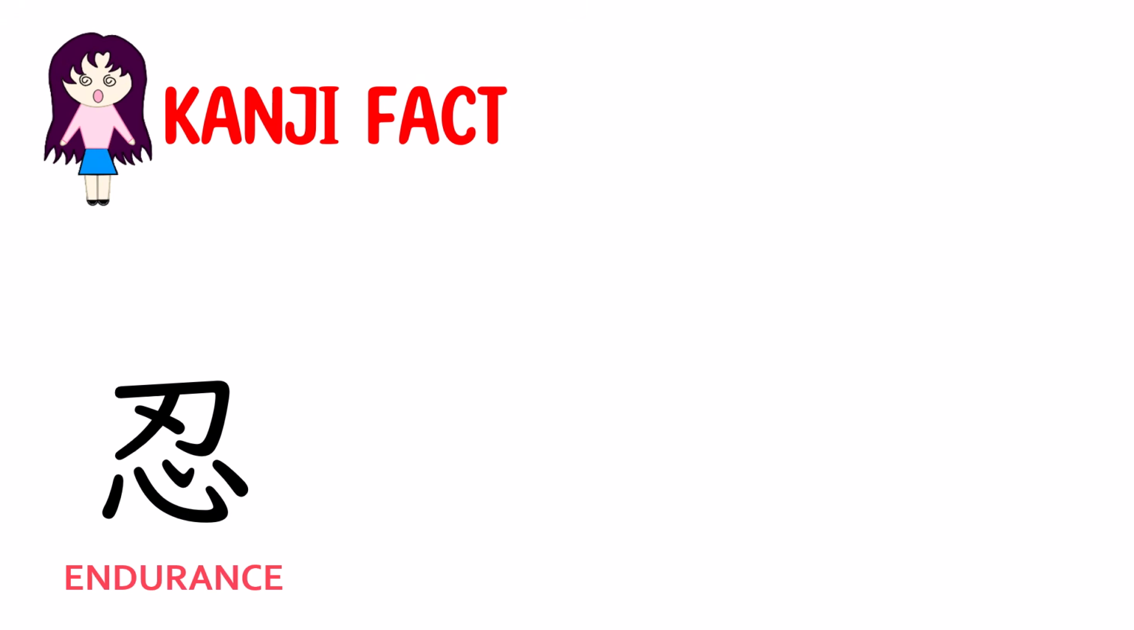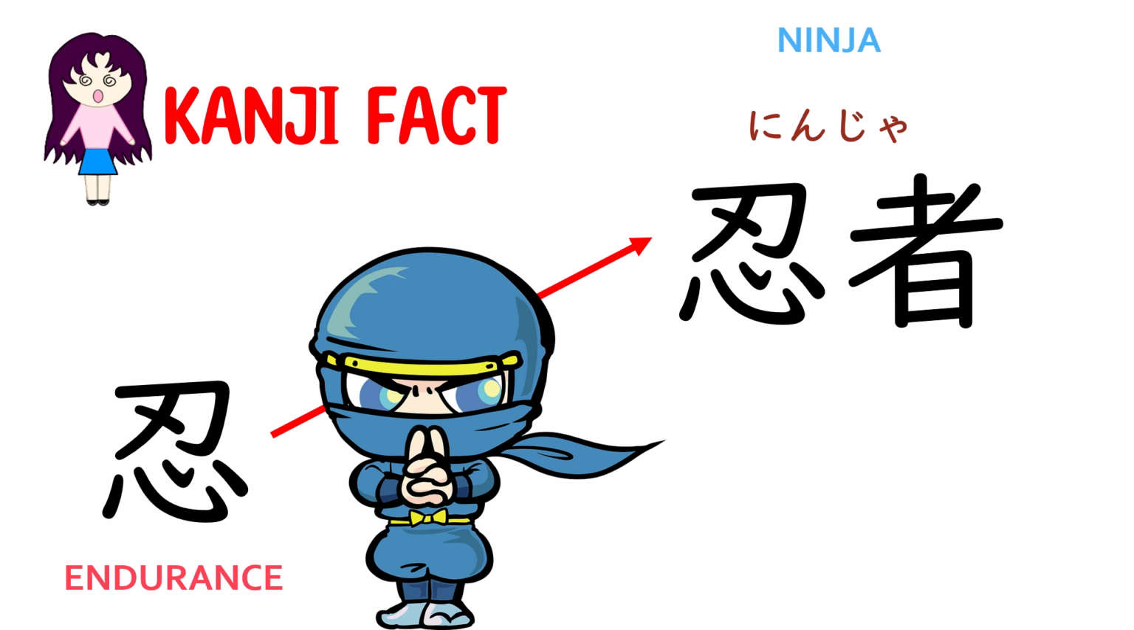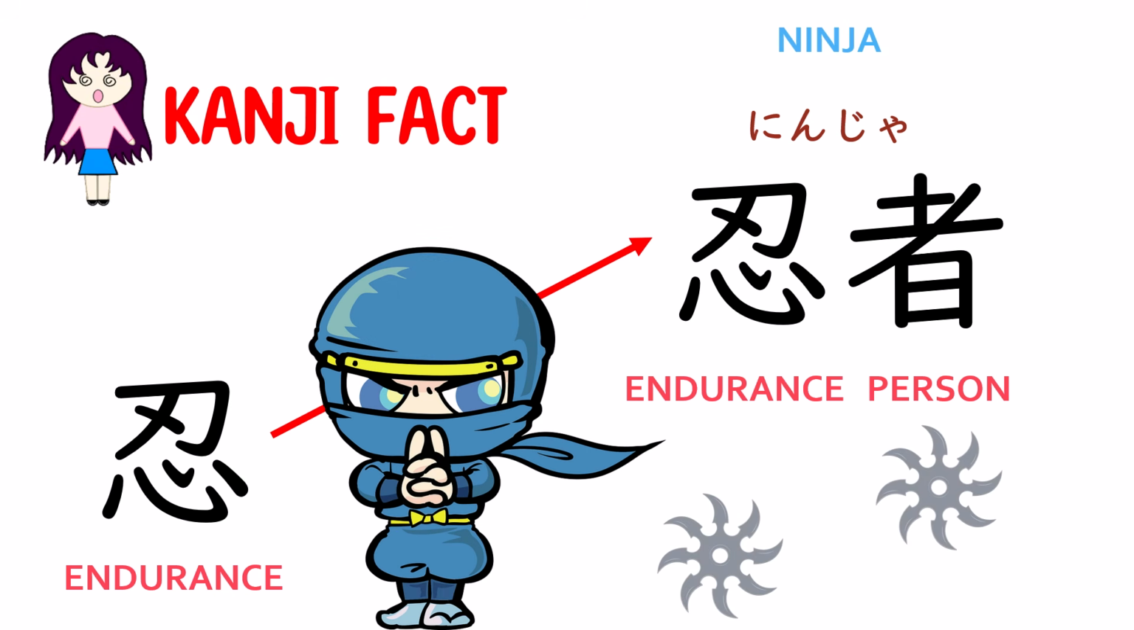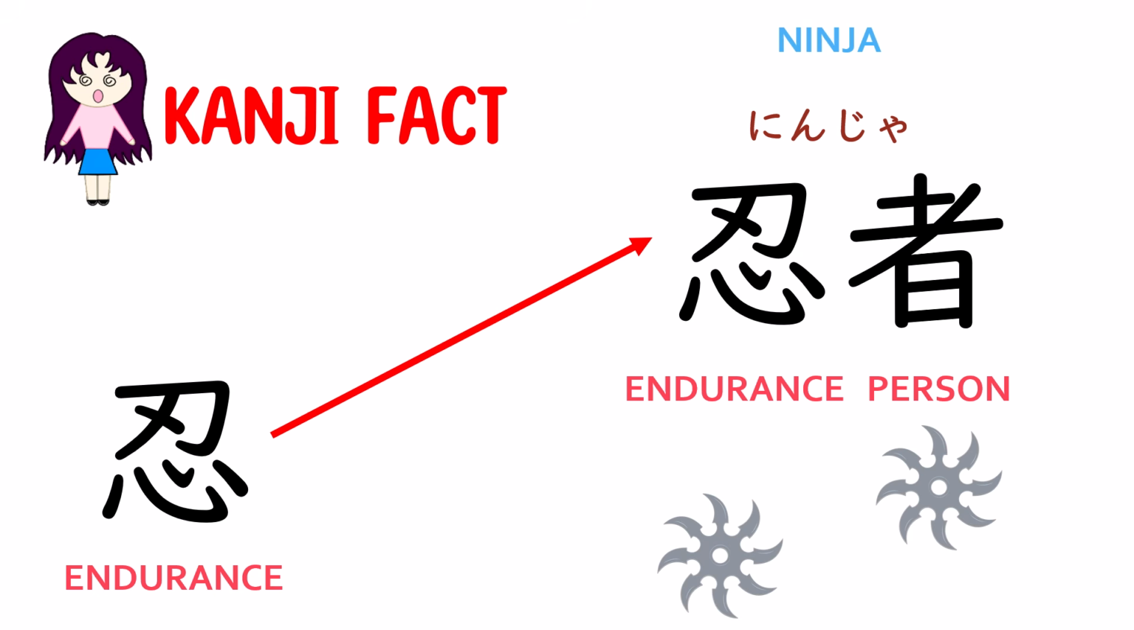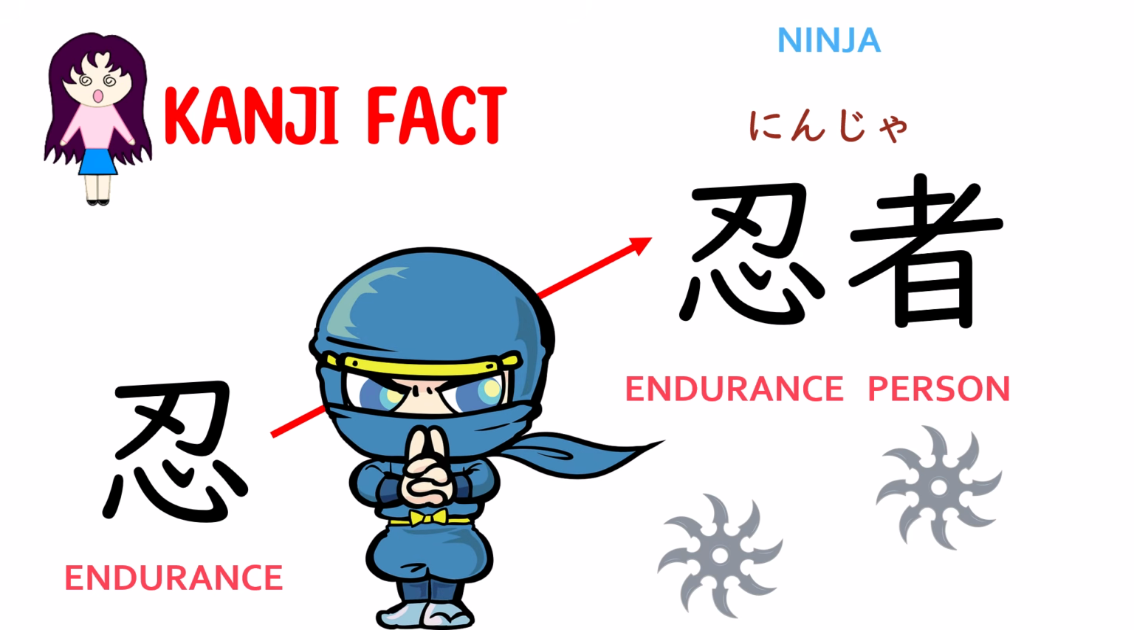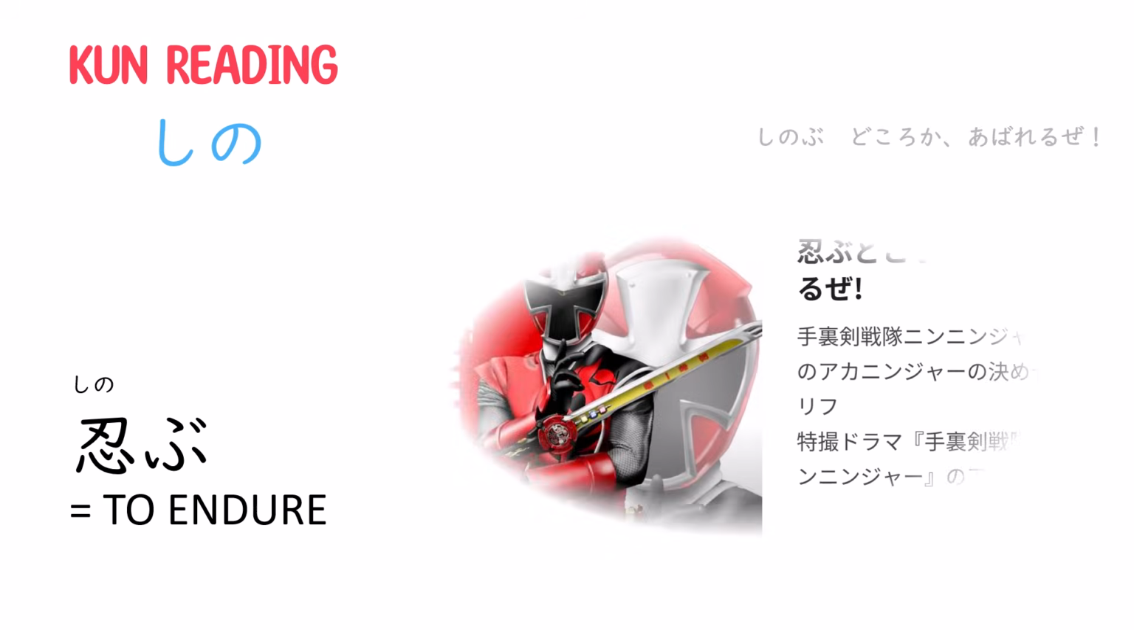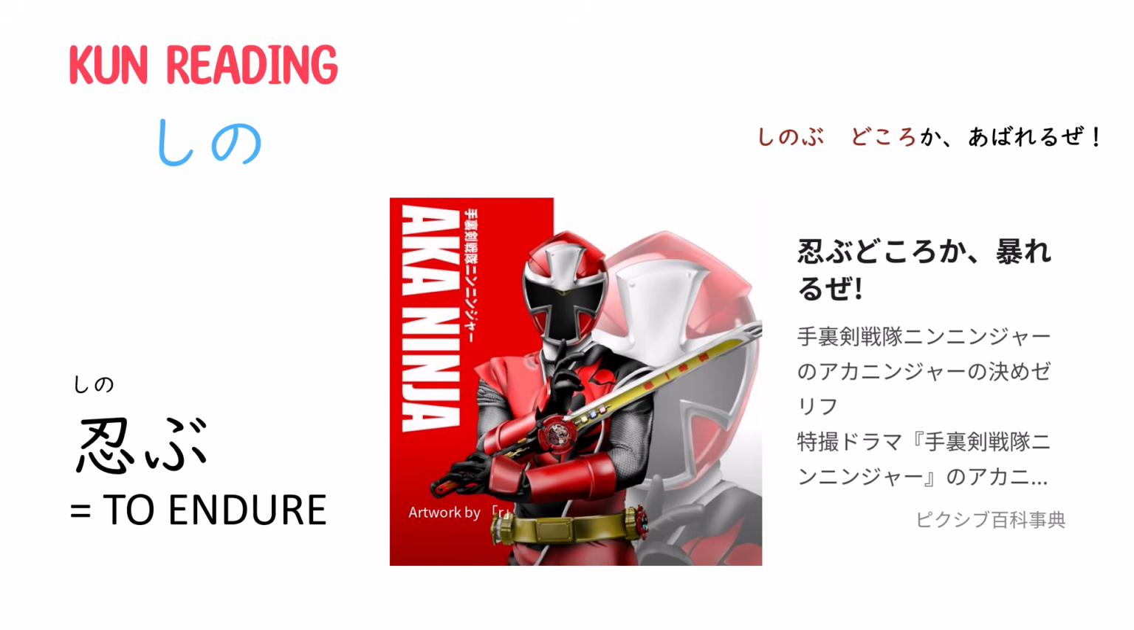The powerful image behind endurance is a sharp blade placed directly above the heart. This visually represents the immense self-control and endurance required to bear hardship, pain, or conceal one's true feelings. Fun fact! The kanji endurance is absolutely central to the image and philosophy of the ninja. Their ability to endure harsh conditions, conceal their presence, and act with silent precision is perfectly encapsulated by this single kanji.